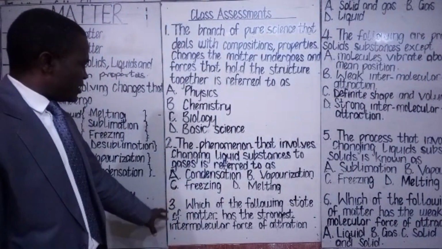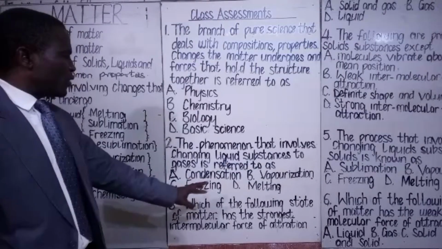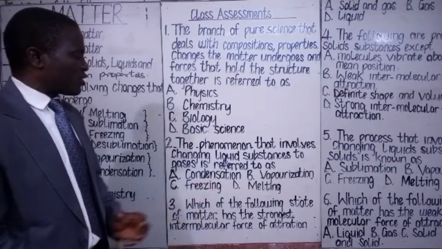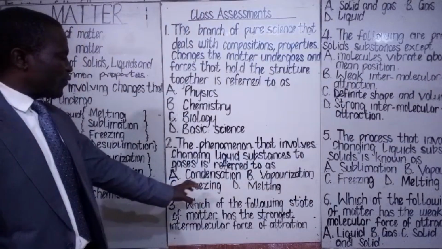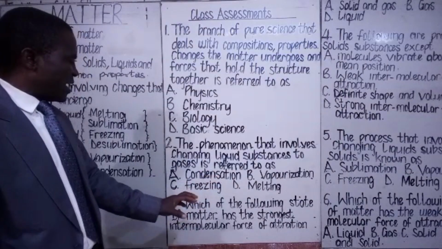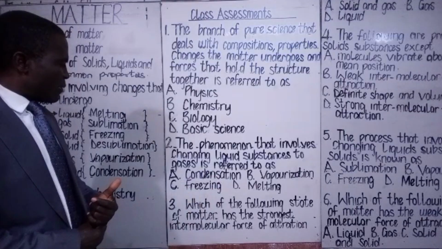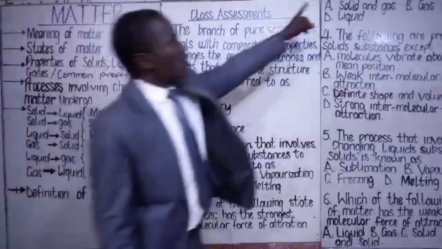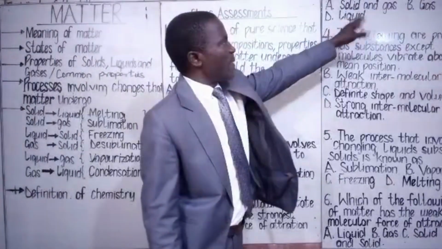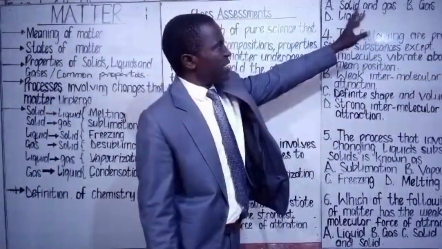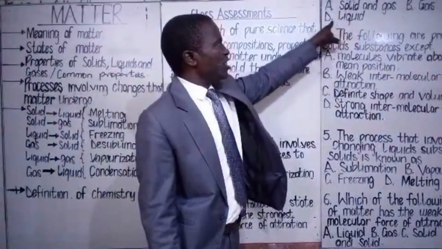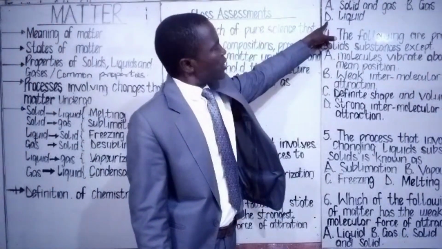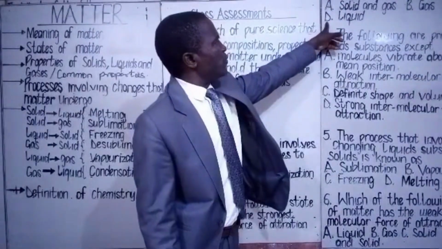Class assessment 3. Which of the following states of matter has the strongest intermolecular force of attraction? A. Solid and gas. B. Gas. C. Solid. D. Liquid. You are going to choose the most appropriate option out of this.